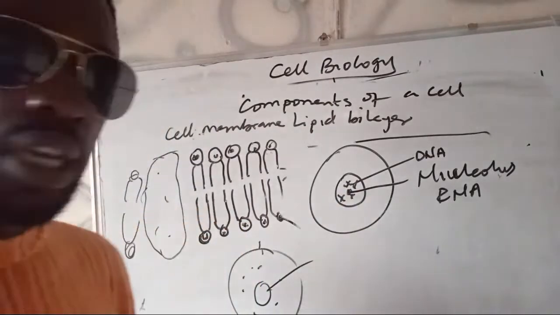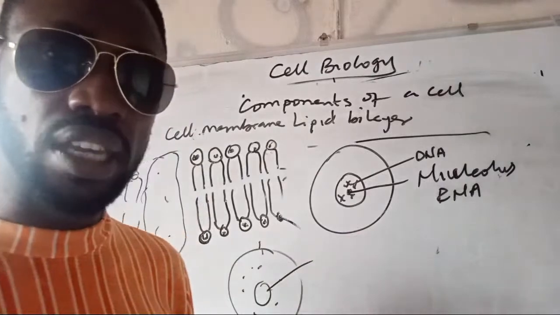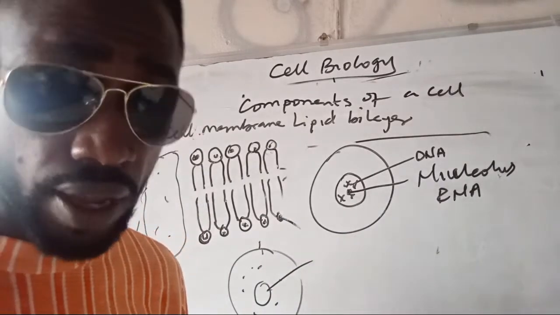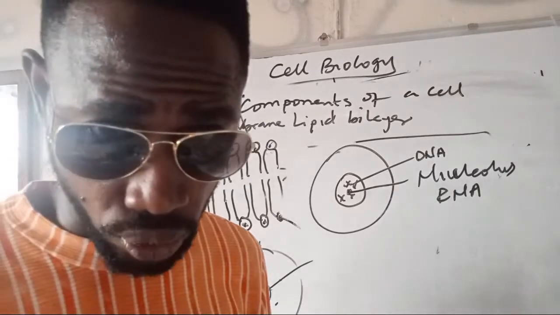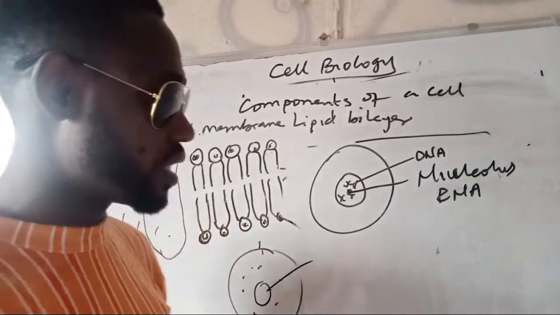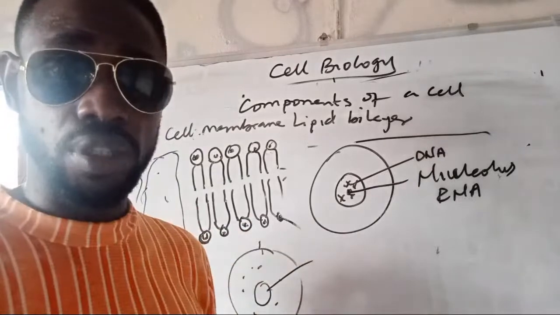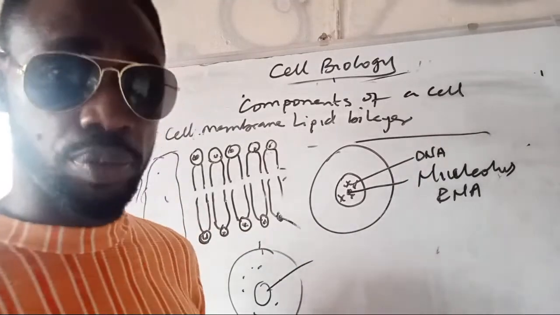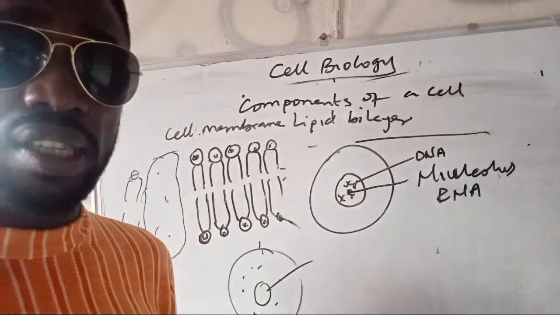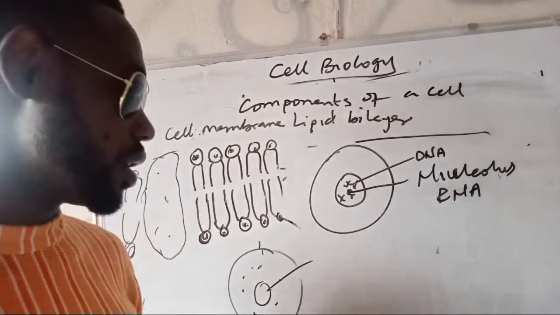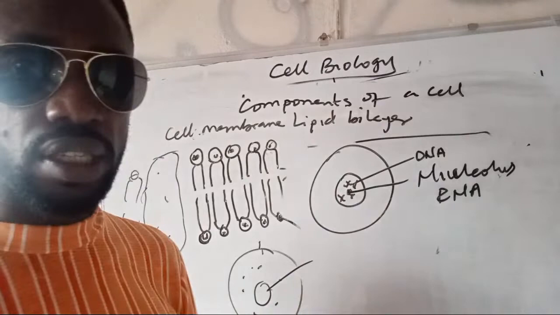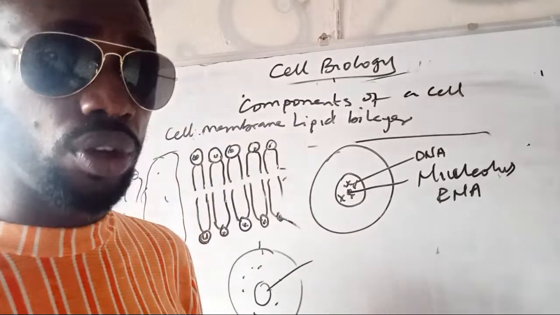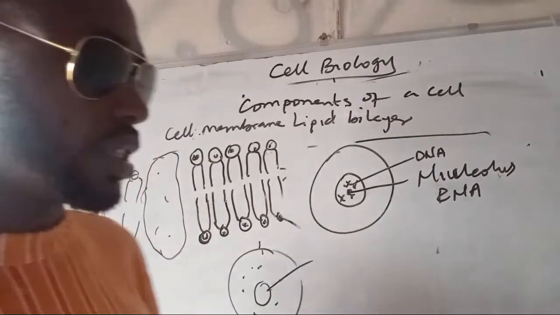Then thirdly, it is the nucleus that contains the genetic material. It is the nucleus that is responsible for the transfer of character from parents to offspring, of course. So it contains the genetic material DNA, which is responsible for transferring character from parents to offspring. The nucleus also produces RNA in the nucleolus. So these are the basic functions of the cell nucleus. Remember, if they tell you the control center of a cell, you say it is the nucleus.